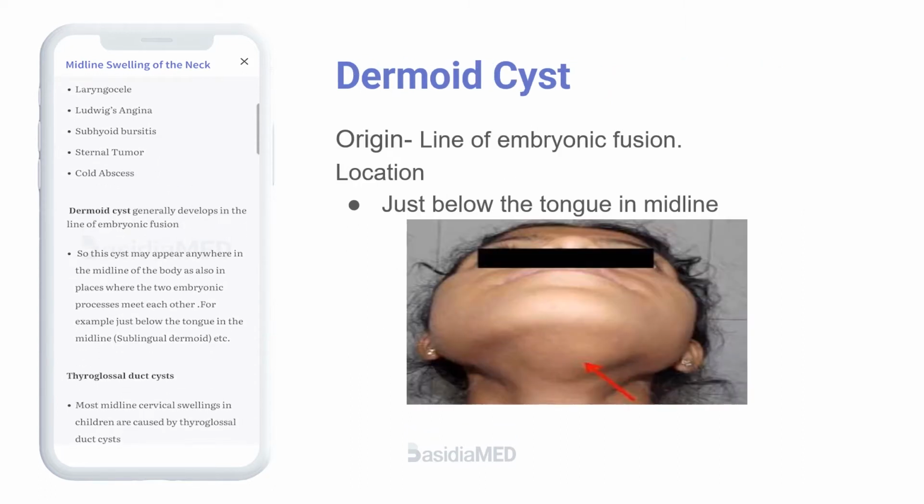Dermoid cyst generally develops in the line of embryonic fusion. So, this cyst may appear anywhere in the midline of the body, as also in places where the two embryonic processes meet each other. For example, just below the tongue in the midline, that is, sublingual dermoid, etc.